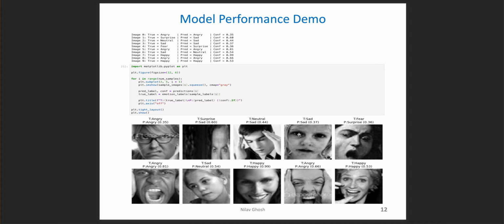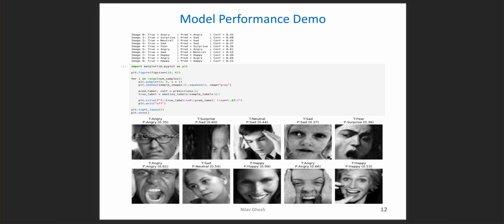The other picture, about sad and neutral, again so close, and the confidence level is sitting somewhere in the middle. For happy, you can see a high level of confidence because a smiling face is typically considered a general emotion, a predictable emotion. Let me use that word, predictable emotion, and hence the model does not have a problem identifying the correct emotion here. For angry and angry, the model is predicting angry to angry with a confidence level of 0.66, which is a good confidence level. Same for happy and happy, which is sitting at 0.53.